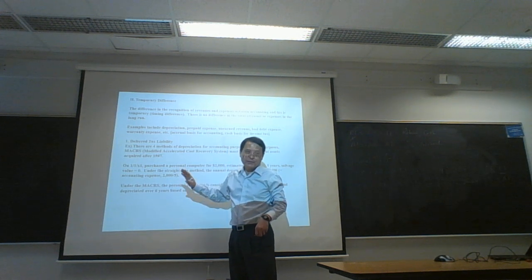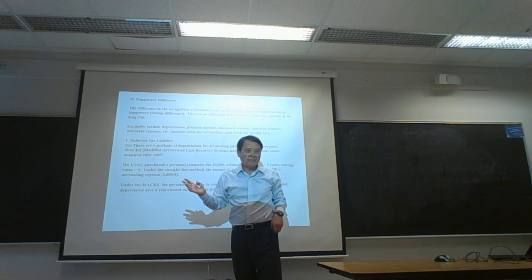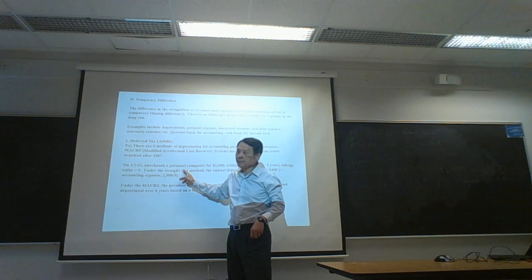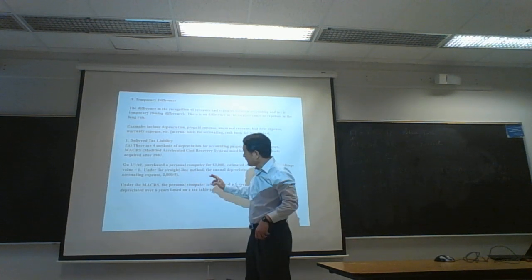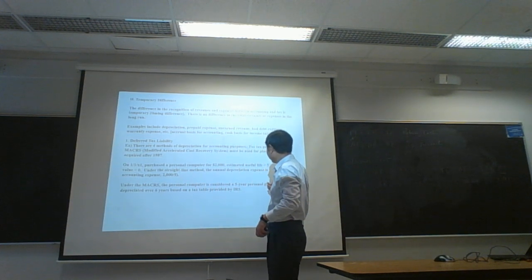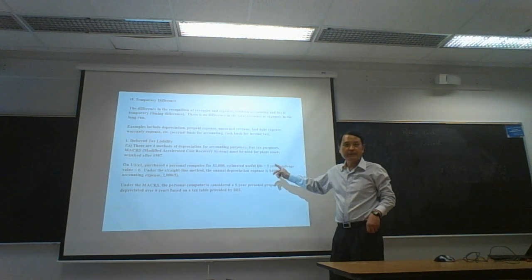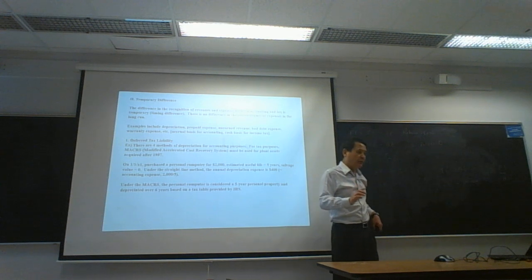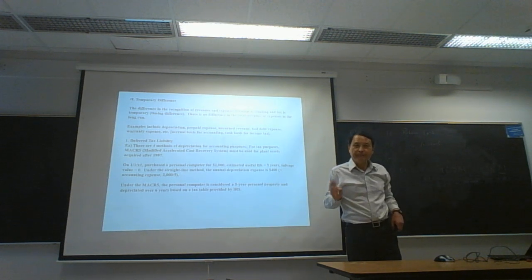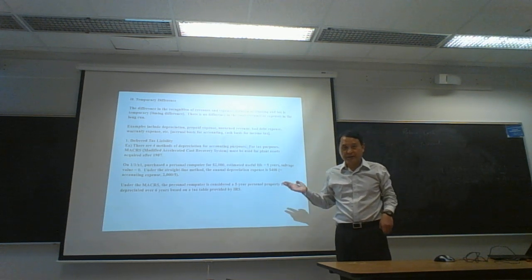It is never used in tax. So accounting depreciation is $400 per year. Remember, straight line depreciation is only for accounting, never used in tax.